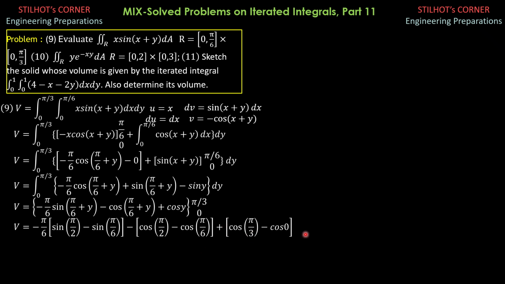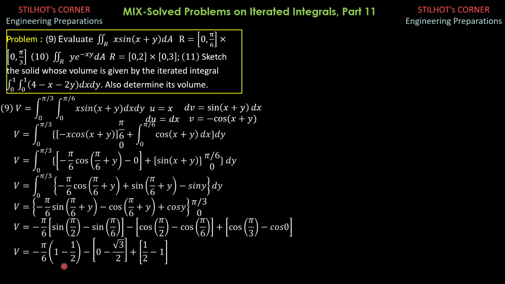Sine of pi over 2 is 1, so we have volume equals negative pi over 6, quantity 1. Sine of pi over 6 is 1 half, 1 minus 1 half, then minus quantity 0, cosine of pi over 2 is 0, then minus square root of 3 over 2, then plus quantity 1 half, cosine of pi over 3 is 1 half, then minus cosine of 0, 1.